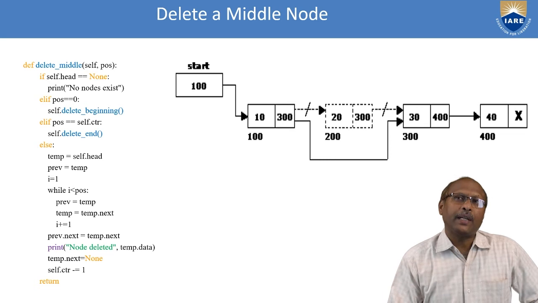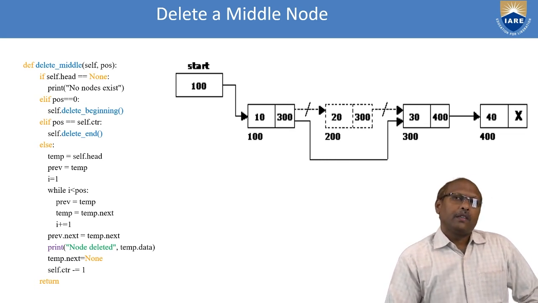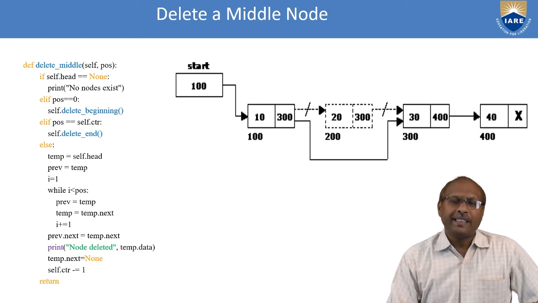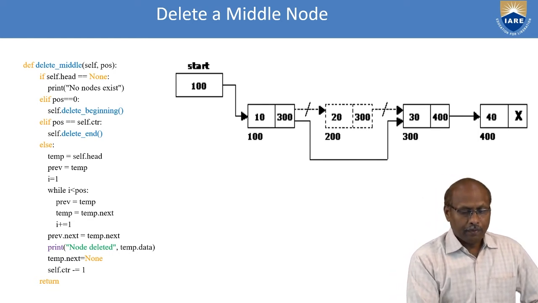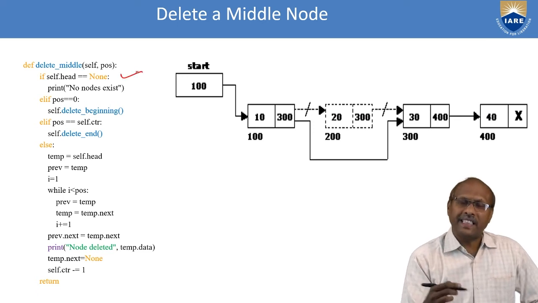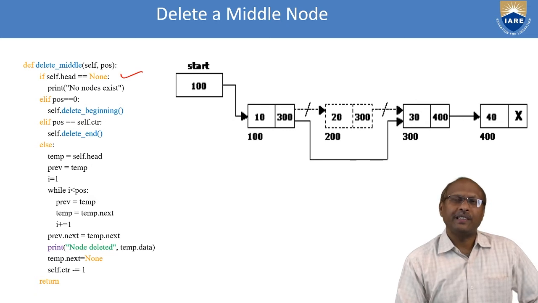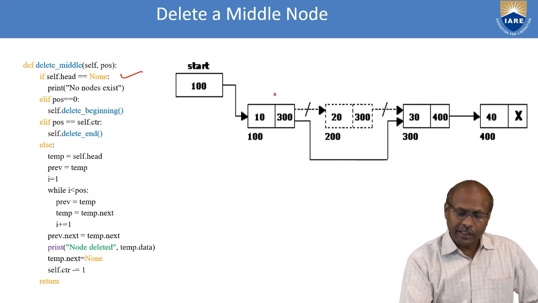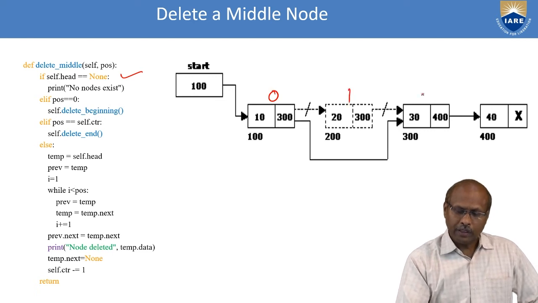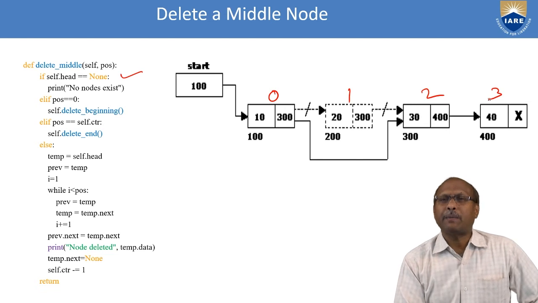Similarly, you can delete a node from the middle of the linked list. Deleting from the middle means here also you have to give a position. If head is None, that means nothing is there, so automatically you can say that no nodes exist, you cannot delete. If position is 0, what does that mean? This is the 0th position, this is the first position, this is the second position, this is the third position. If position is 0, that indicates it is the first node.